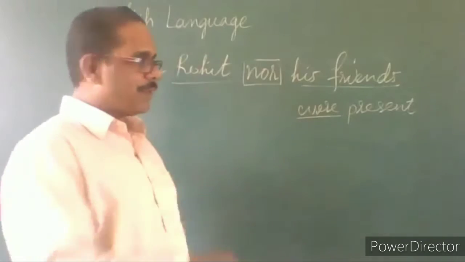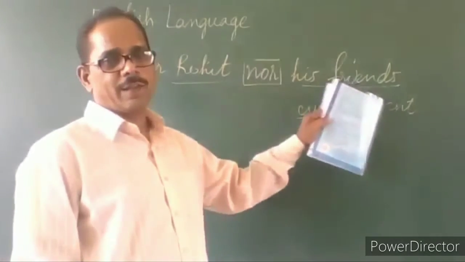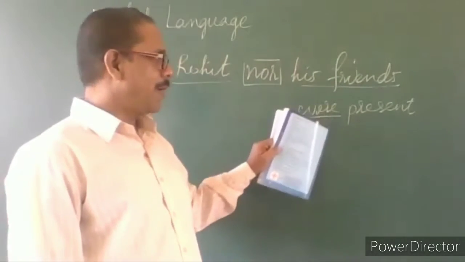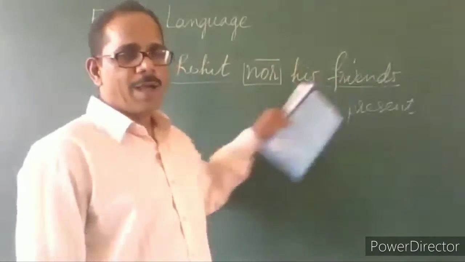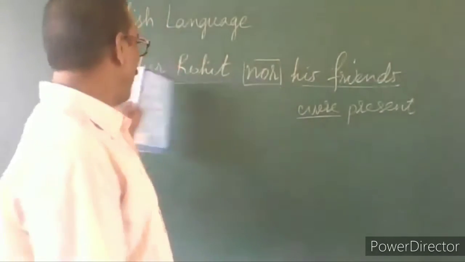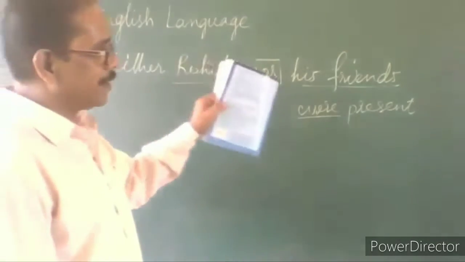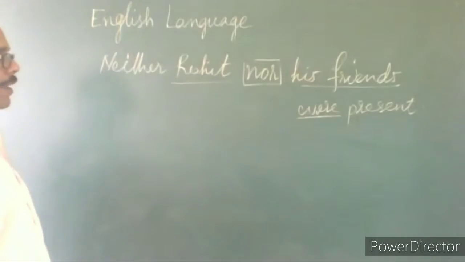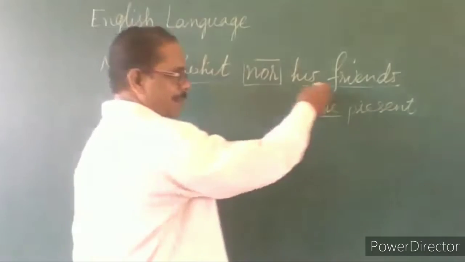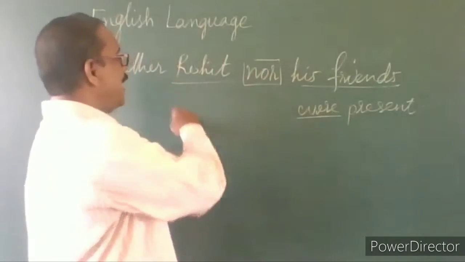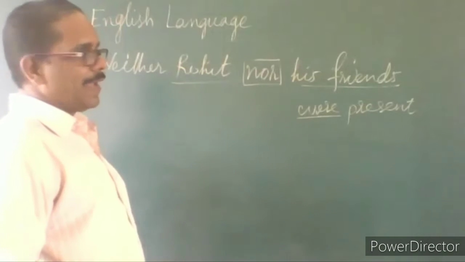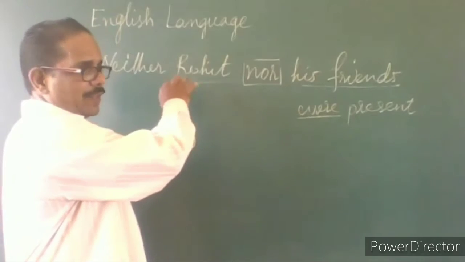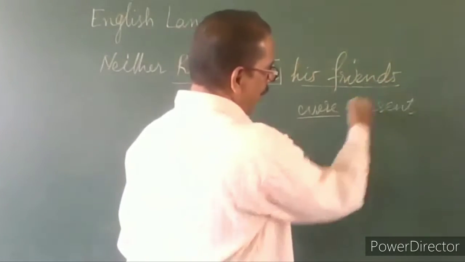I told you already there are two subjects. One is Rohit, another one is his friends. Rohit is singular, his friends is plural. You must take a plural verb and place it close to the plural subject. Therefore, it should be neither Rohit nor his friends were present. We should not put here neither Rohit's friends. It has to be in this format. We cannot say neither his friends, neither Rohit's friends and Rohit were present. No. This has to be the format: first singular word and plural followed by the verb.